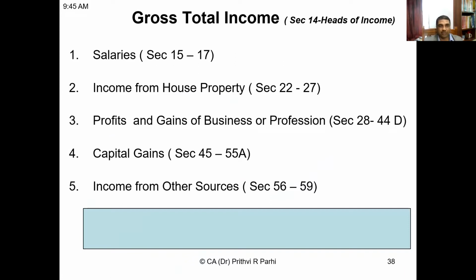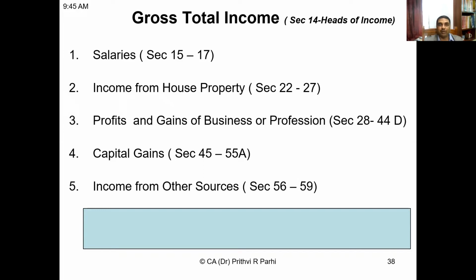Read the names carefully. Number 1, salaries; income from house property; profits and gains of business or profession; capital gains; income from other sources. So these are the 5 heads of income. And under each head, there might be many sources. Sources are different, heads are different. This thing you have to keep in your mind.